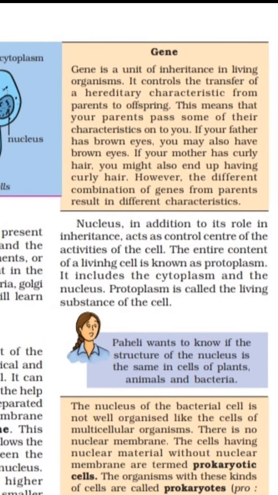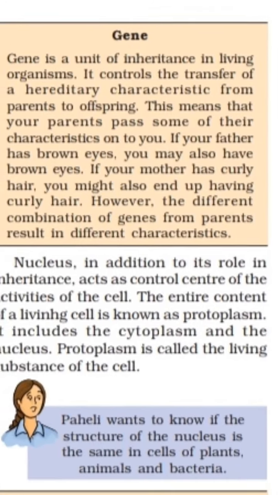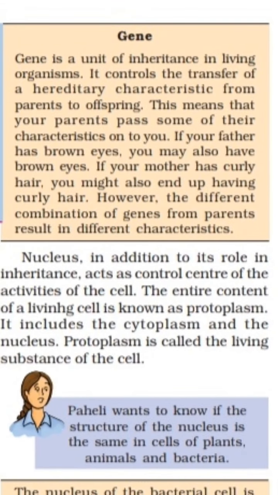Now see our next point, gene. Gene is a unit of inheritance in living organisms. It controls the transfer of hereditary characteristics from parent to offspring. This means that your parents pass some of their characteristics on to you. Gene is a unit of inheritance in living organisms and it controls the hereditary characteristics which pass from parent to offspring.